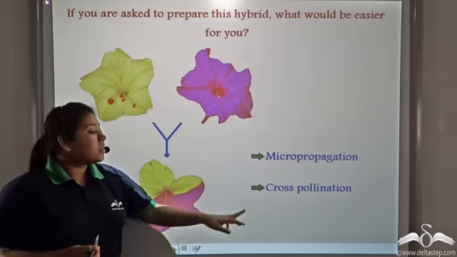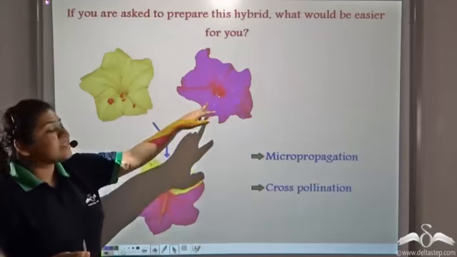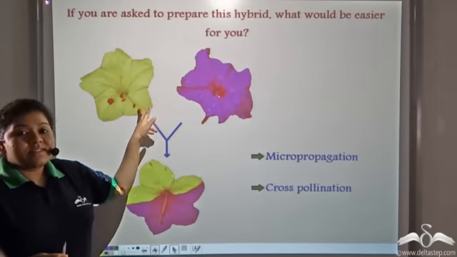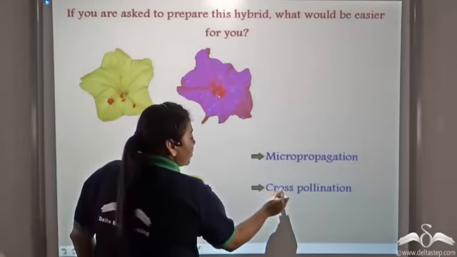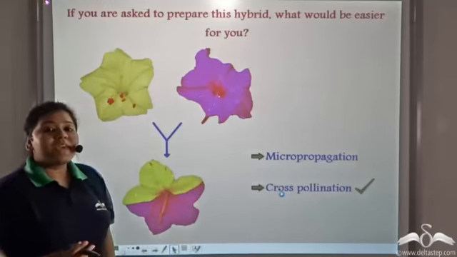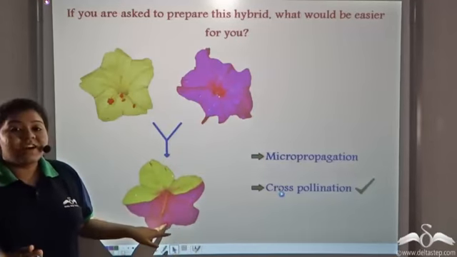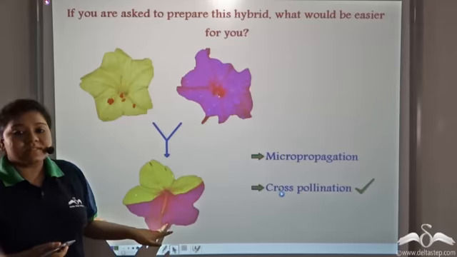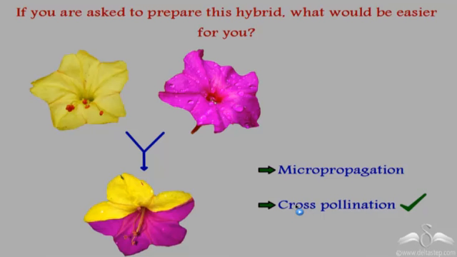Or would you use cross-pollination between these two flowers? Definitely, you would use cross-pollination to get this new variety of the 4 o'clock plant. This is so because in this case, just by rubbing the androecium of a flower on the mouth of the gynoecium, the pollen grains automatically fuse with the ovule, leading to the formation of a new plant.